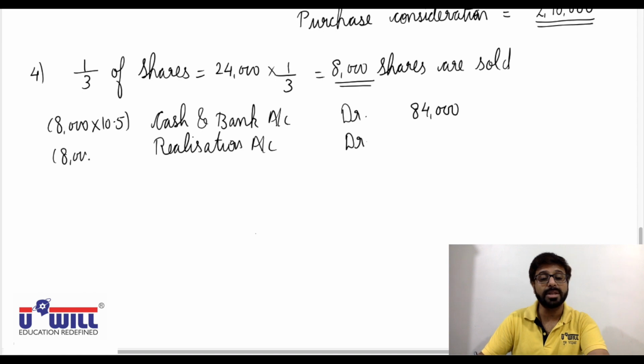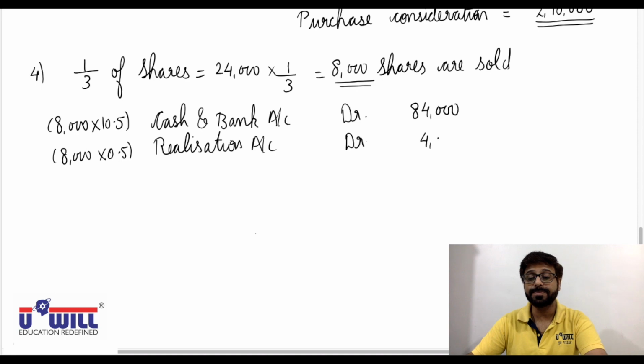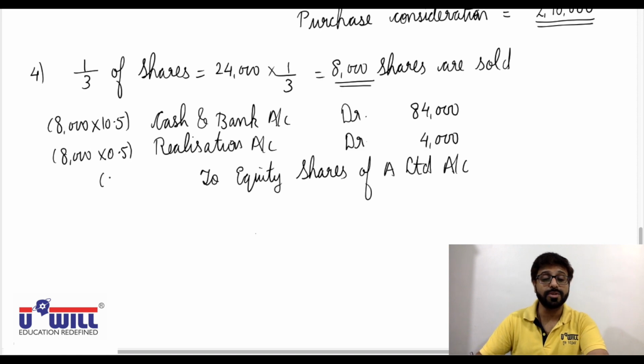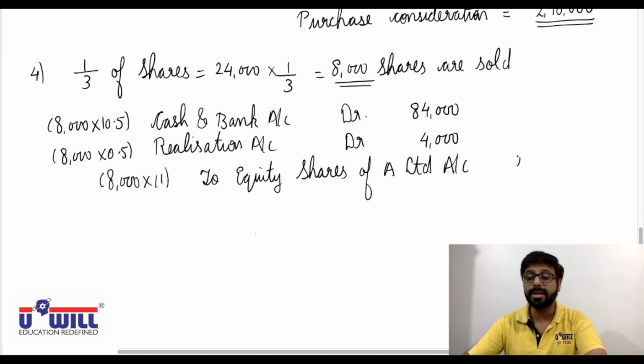So 8,000 into 50 paise, that is 4,000. And shares go out, credit what goes out. So to equity shares of A Limited account, 11 rupees of shares go out. So 8,000 into 11, 88,000. I hope everyone is clear with this.